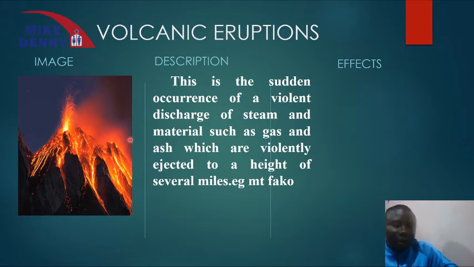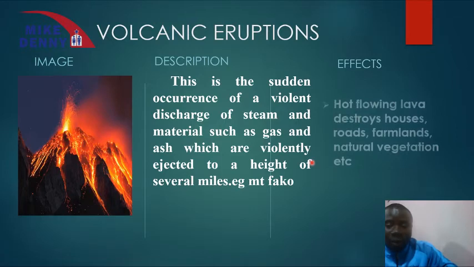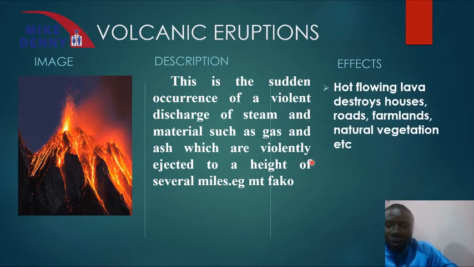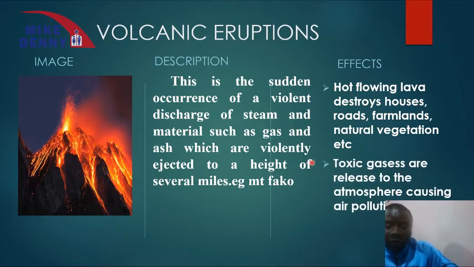For example, Mount Fako. So Mount Cameroon is one of these mountains that do erupt. And when this happens, we have hot flowing magma or hot flowing lava that destroys houses, roads, farmlands, and natural vegetation. We also have toxic gases which are released to the atmosphere, thereby causing pollution. So one of the main causes of degradation is volcanic eruption.